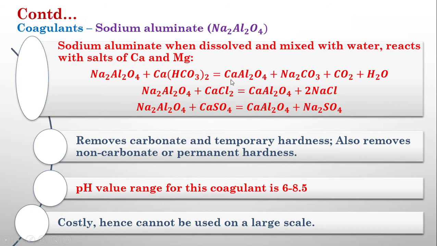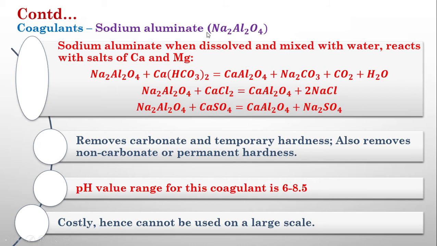When sodium aluminate reacts with calcium bicarbonate, it will produce calcium aluminate. When it reacts with calcium chloride also, it will produce calcium aluminate. When it reacts with calcium sulfate also, it will produce calcium aluminate. If any of these salts are present in water, this coagulant will produce calcium aluminate, which is a flock. That flock can remove all the fine particles from water, and the normal pH is 6 to 8.5.